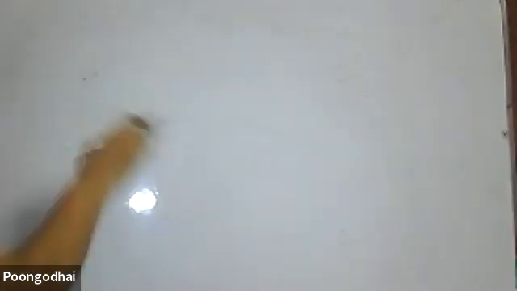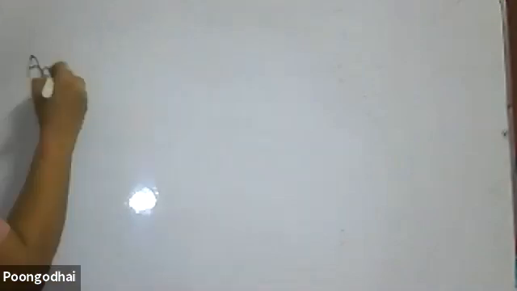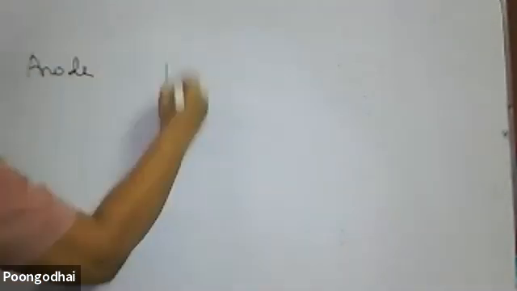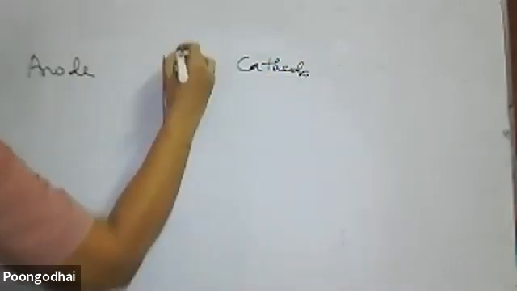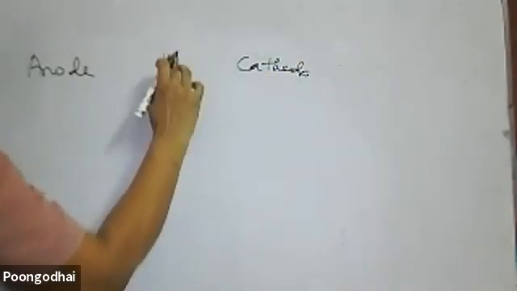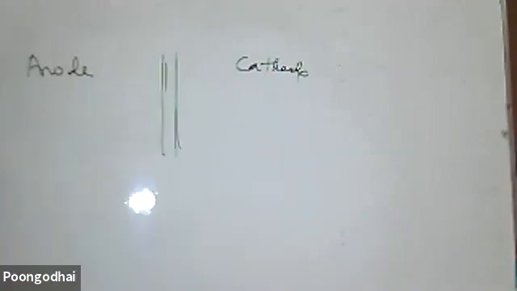Then how am I to construct the cell? We have certain rules. Always the anode should be on the left-hand side and the cathode on the right-hand side. And there will be a thing separating the cathode and the anode, which is called a salt bridge.